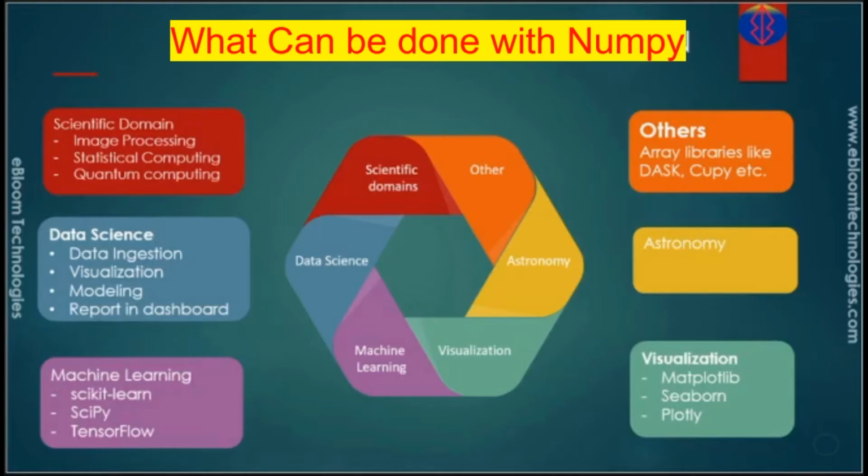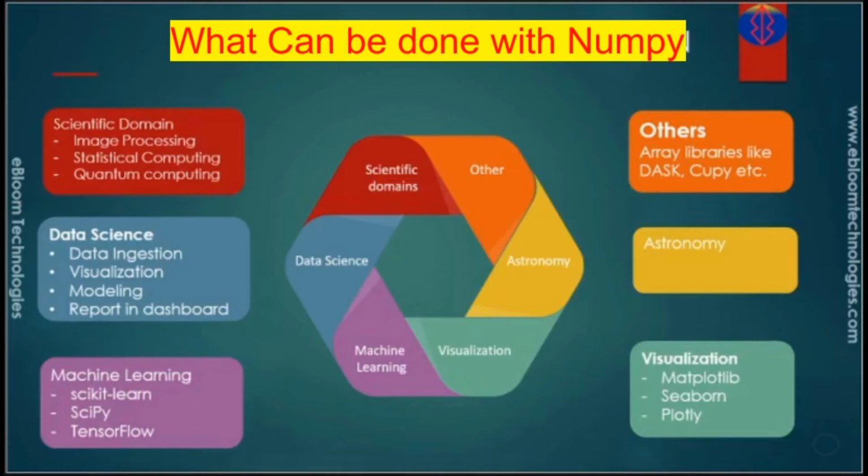Next is machine learning. NumPy forms the basis of powerful machine learning libraries like scikit-learn and SciPy. As machine learning grows, so does the list of libraries which are built on NumPy. TensorFlow's deep learning capabilities have many broad applications. For example, we can do speech and image recognition, text-based applications, time series applications, and we can also do video detection, for example face recognition and face detection. All these things are possible using these libraries.